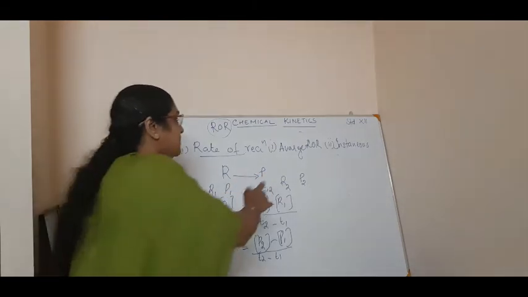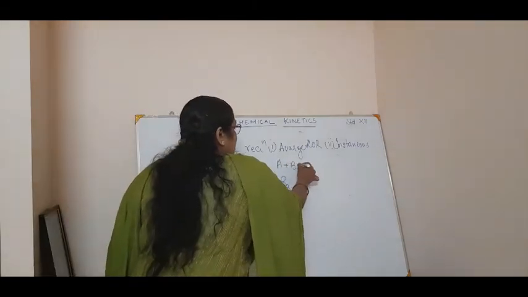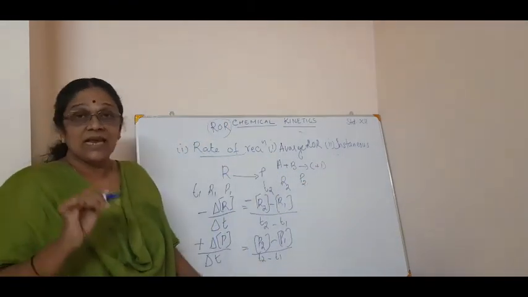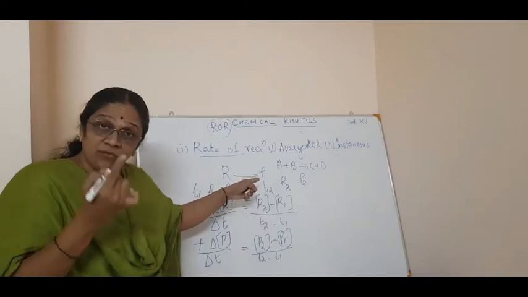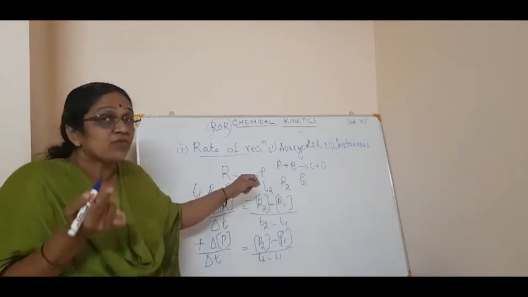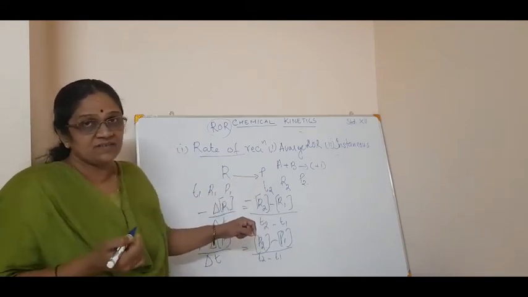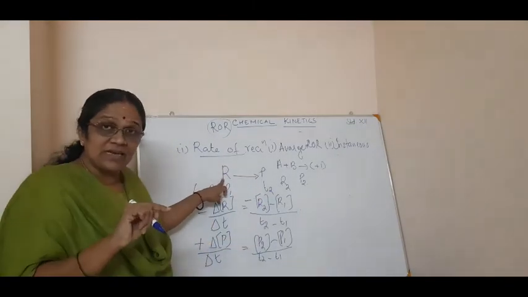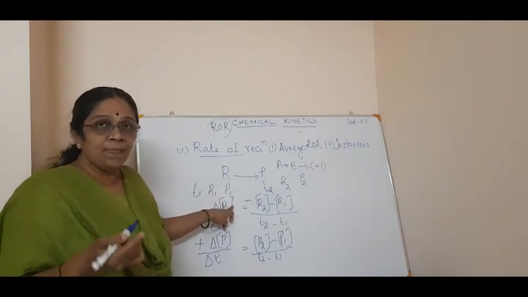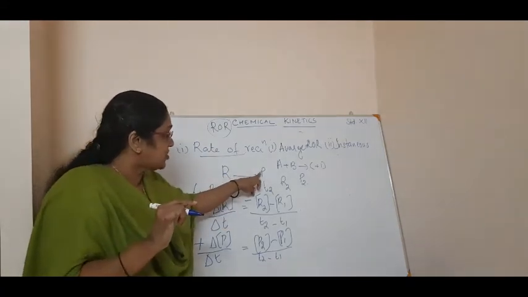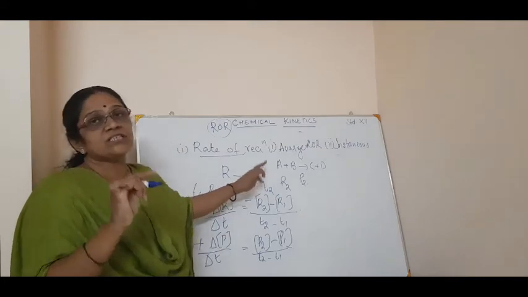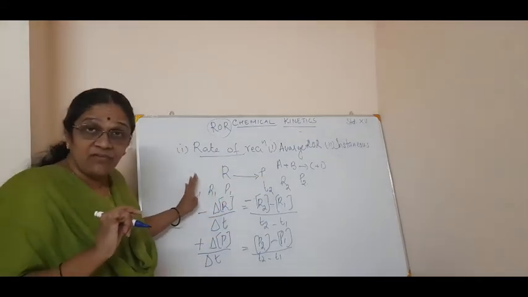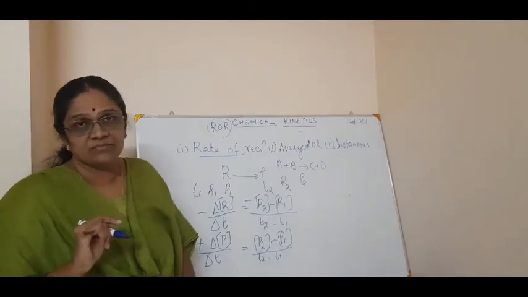If for example A plus B gives C plus D, there are two reactants and two products. The rate of reaction can be measured by either one of the reactants or either one of the products. That's the difference. So you can say the change in concentration of any one of the reactants with respect to time, or the change in concentration of any one of the products with respect to time. That is how you calculate the average rate of reaction.